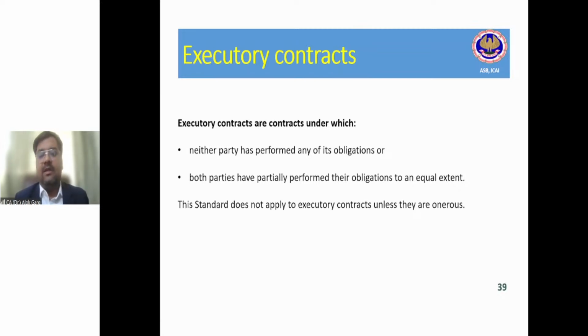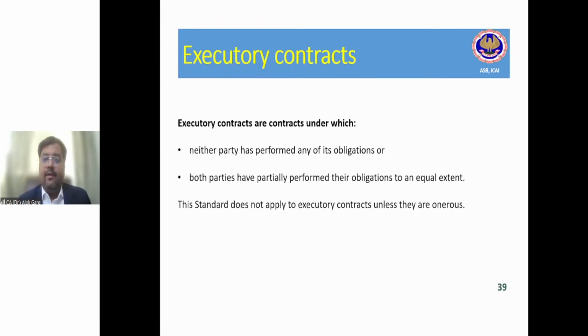In the last class. Executory contracts are those contracts under which neither party has performed any of its obligations, or both parties have partially performed their obligation to an equal extent. This standard does not apply to executory contracts unless they are onerous, right? So if neither party has performed any of its obligation, there is no provision. If both the parties have partially and equally performed their obligation, there is no additional provision which is required.